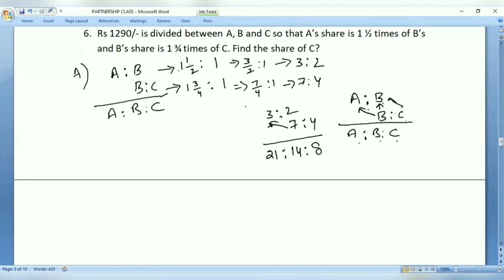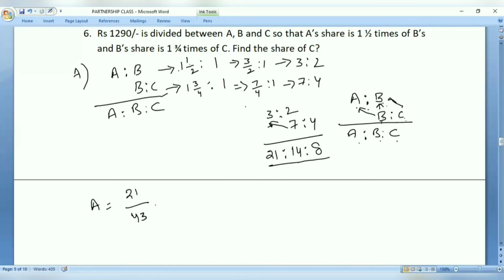B is to C. First step is multiply this B with A. Second step, B multiplied with B again. Then last step, C multiplied with B. Okay. So 21 is to 14 is to 8 is the ratio you have given. From this, we can calculate A is equal to 21 divided by 21 plus 14, 35 plus 8, that is